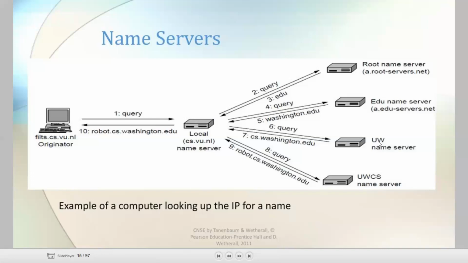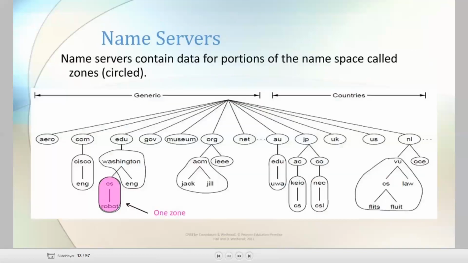Okay, it sends a particular server and it will give the information about cs.washington.edu. I will show you this diagram explanation. See, in the previous slide, this is the education domain name. It will give the Washington, and it is having two departments. Only the zone belongs to CS and robot. This does not come into the part. Only Washington, CS and robot.